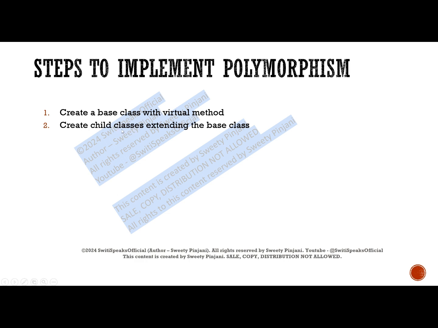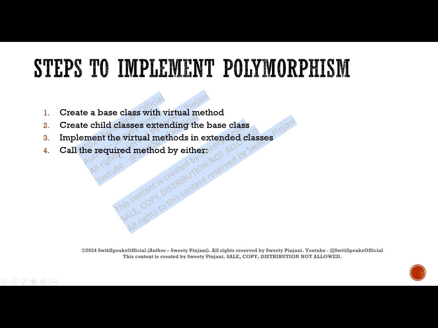You can have any level of inheritance that you need, whatever is required for your code. After creating the child classes, you have to implement the virtual method in the extended class. And remember, this method should have same name, same number and types of arguments, and same return type. Only then it will be called polymorphism.